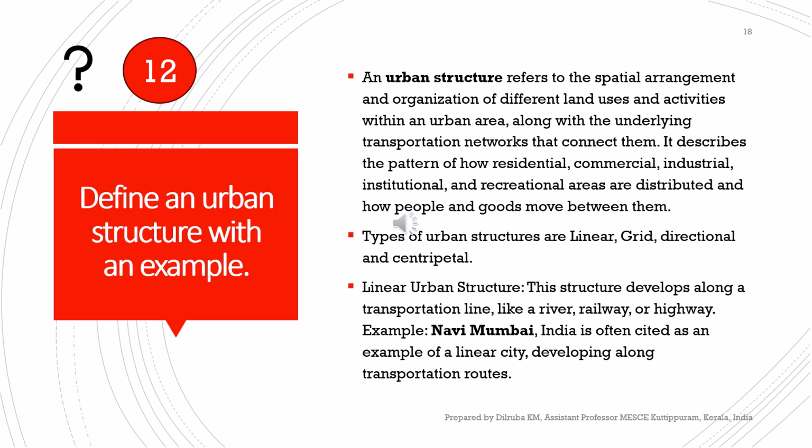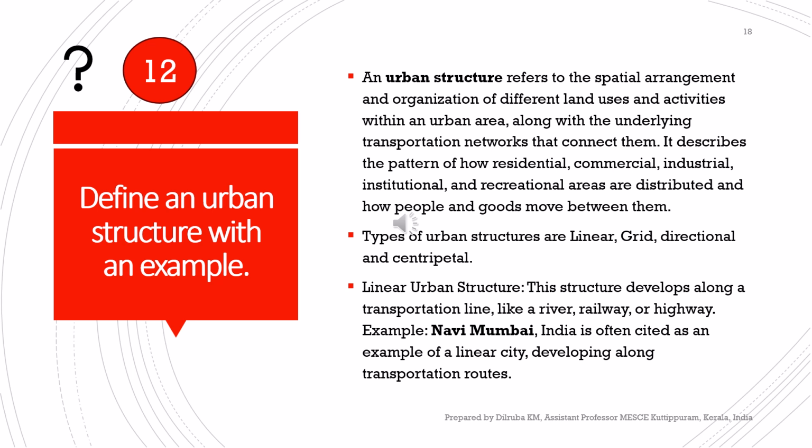Next, urban structure with an example. An urban structure refers to the spatial arrangement and organization of different land uses and activities within an urban area, along with the underlying transportation network that connects them. It describes the pattern of how the residential, industrial, commercial, institutional and recreational areas are distributed and how people and goods move between them.